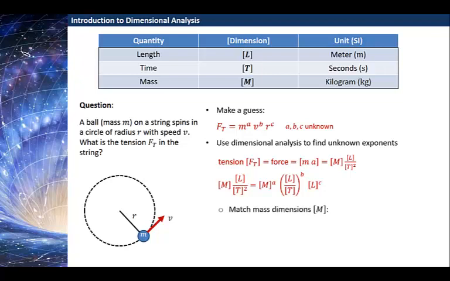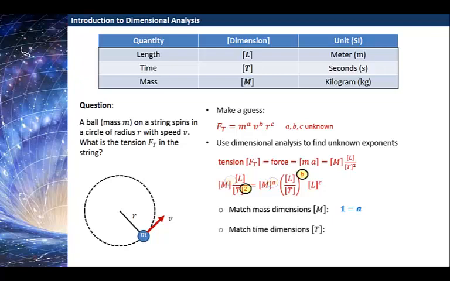So, for instance, on the left-hand side, we're going to find that the mass dimension on the left-hand side is 1, and on the right-hand side, the mass dimension is a. So that tells me that 1 is equal to a, or namely a is equal to 1. So we've found one of the unknown quantities.